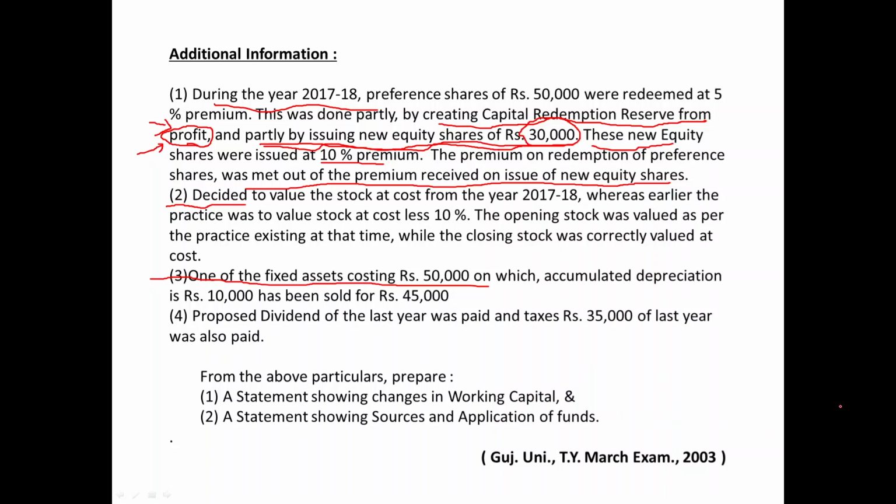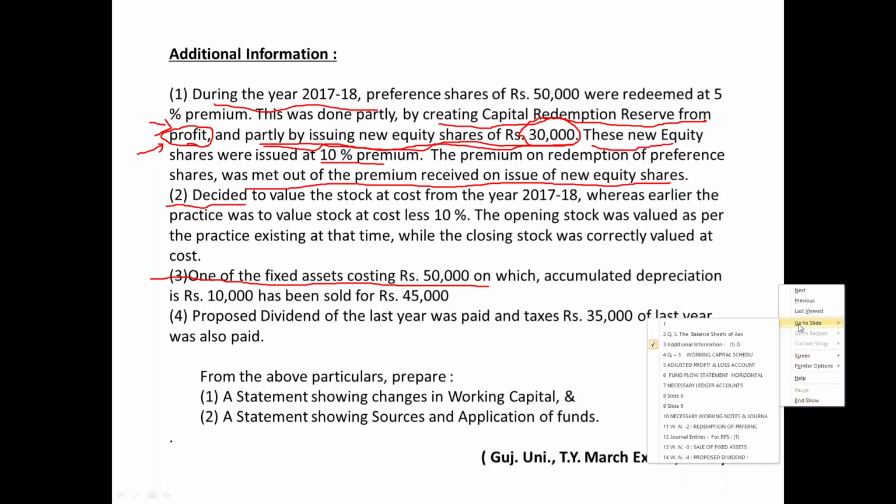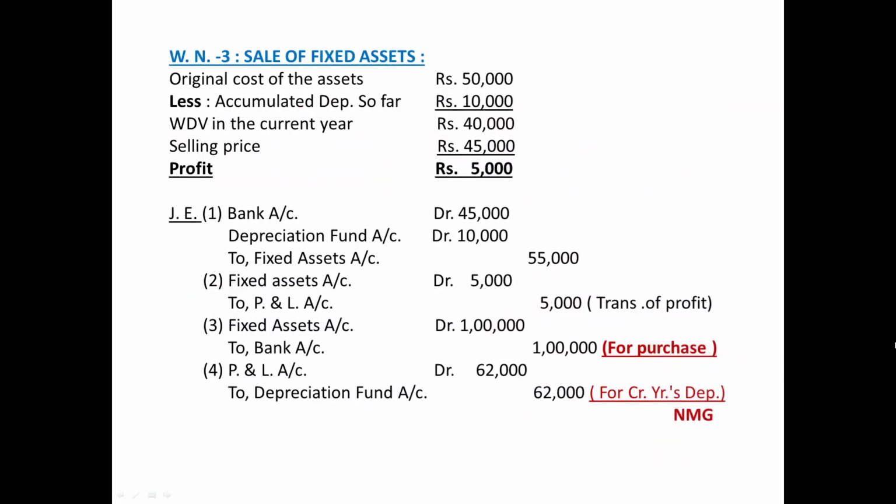This type of point was there in our previous question also. So I am not going to explain it in detail, but even so, a short explanation for this item.